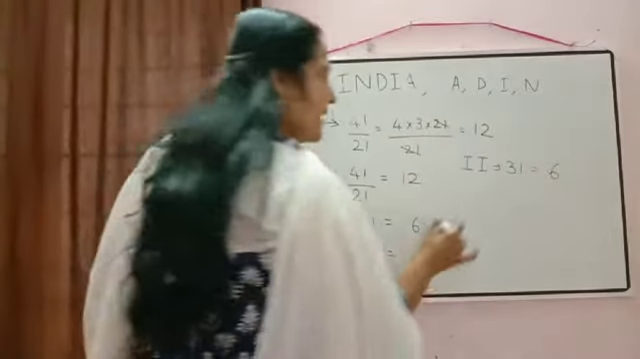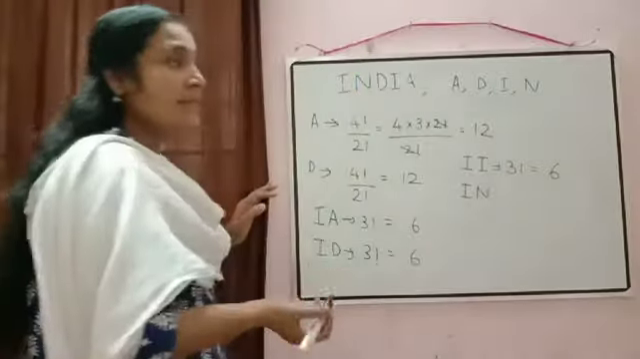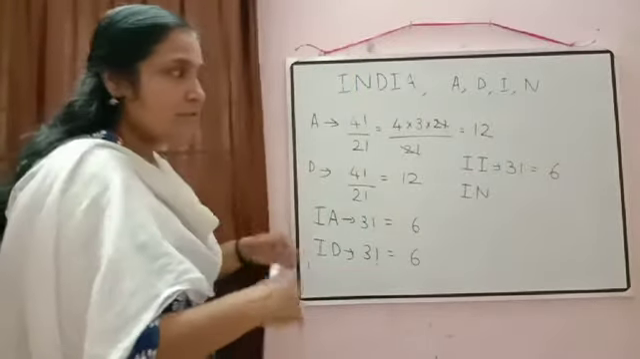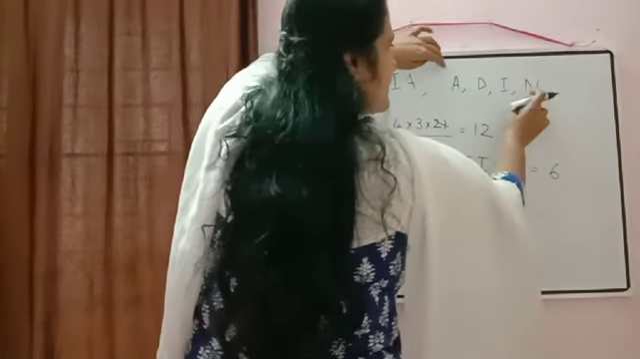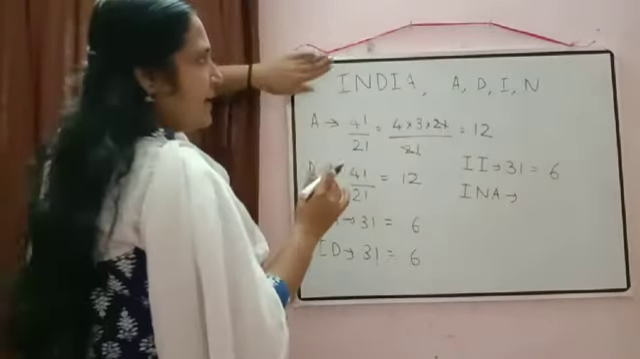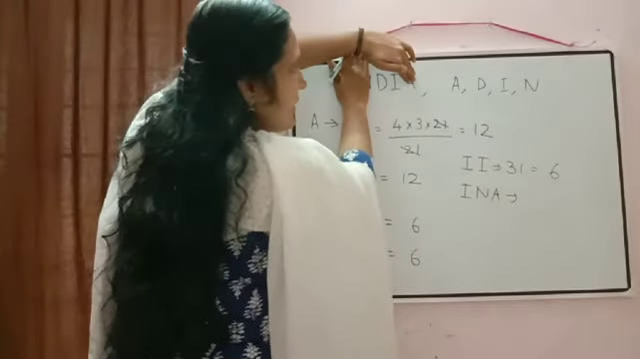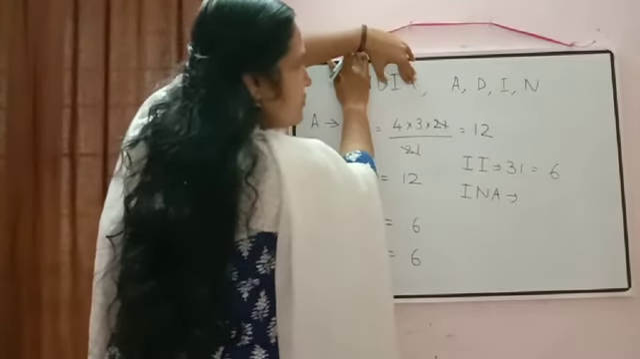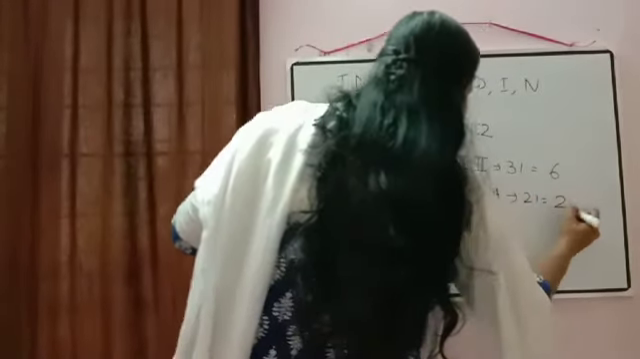Next what we will take? Number of words starting with IN. But in that INDIA will come. So again we will move to the reverse order. Number of words starting with INA. Now INA is fixed. Remaining these 2 letters can be arranged in 2 factorial ways. So it will be equal to 2.